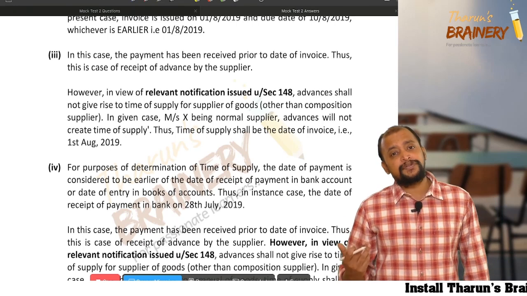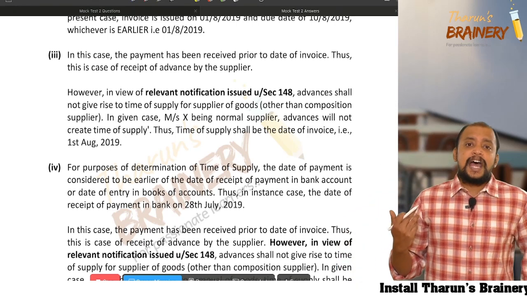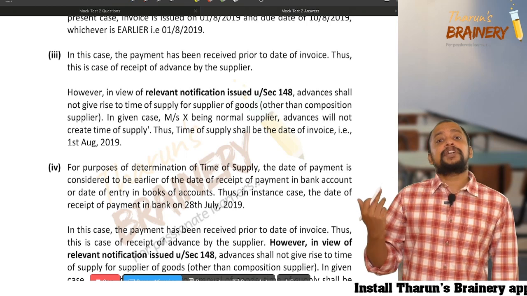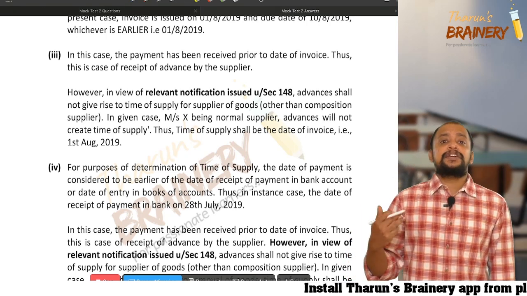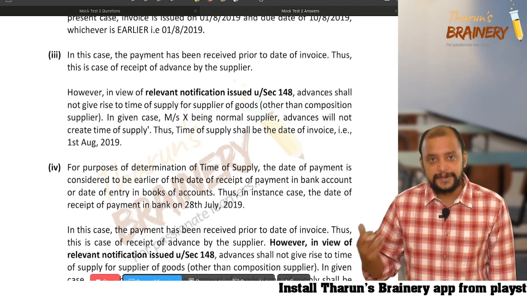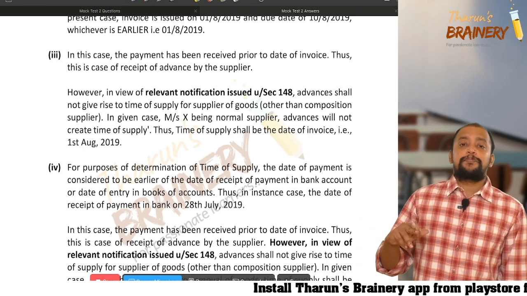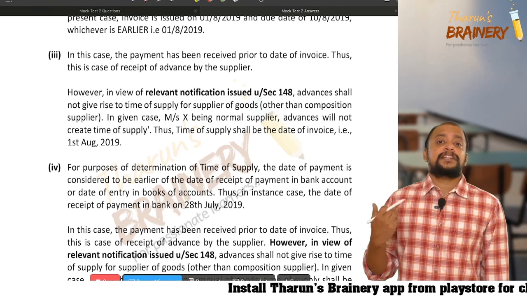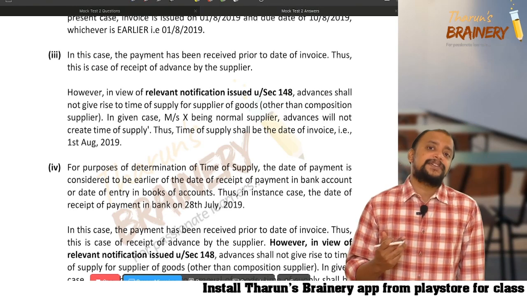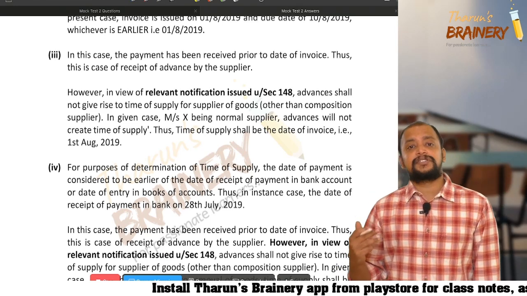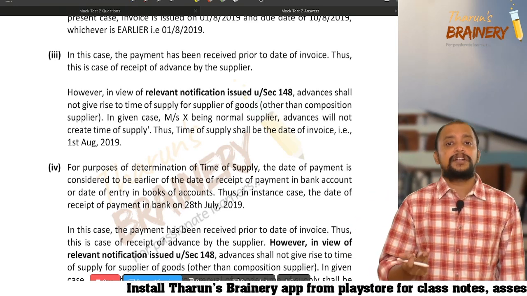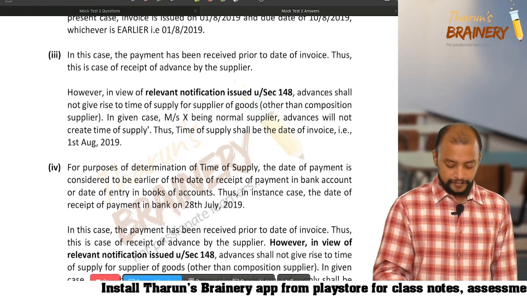If you don't know the notification, at least write that as per the laid down notification. You don't have to refer to the notification number, just say as per the laid down notification by CBIC. So date of payment is irrelevant for determining the time of supply in case of goods covered under forward charge mechanism. Therefore the answer will remain the same as 1st August 2018. Like that, if you have written, give 1 mark.